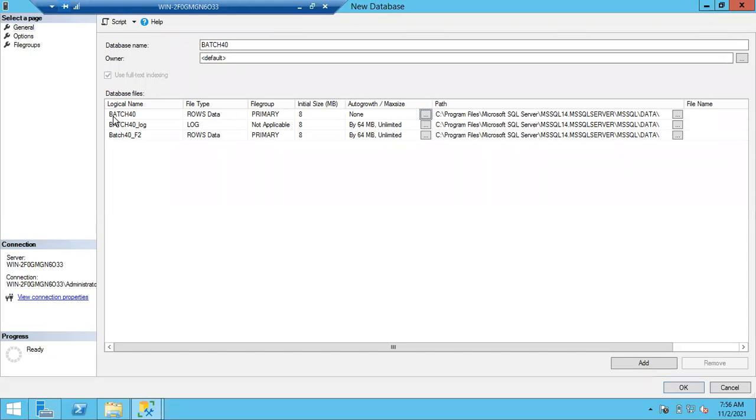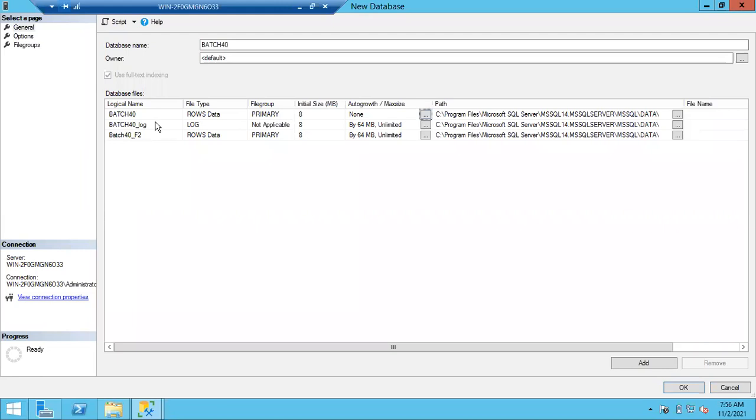Now tell me, when we stop the data storing in batch 40, we are going to use batch 40 F2. So the new data will be stored in batch 40 F2, right? Yes. Then where will the batch 40 log data be stored? There is no issue with your log file.